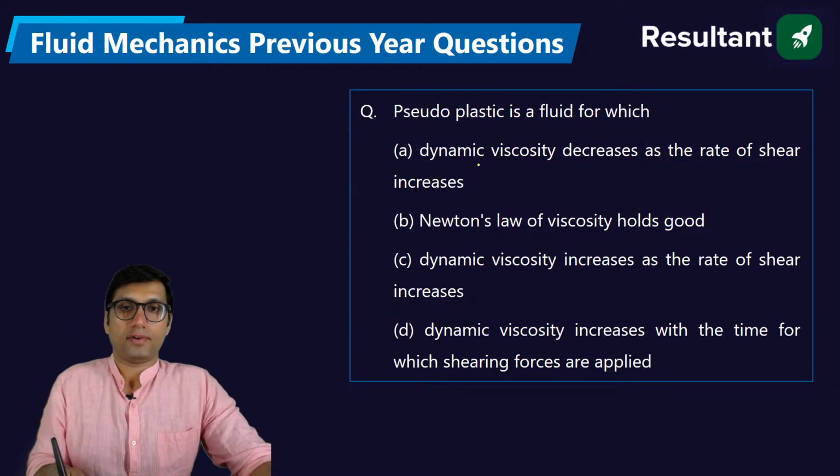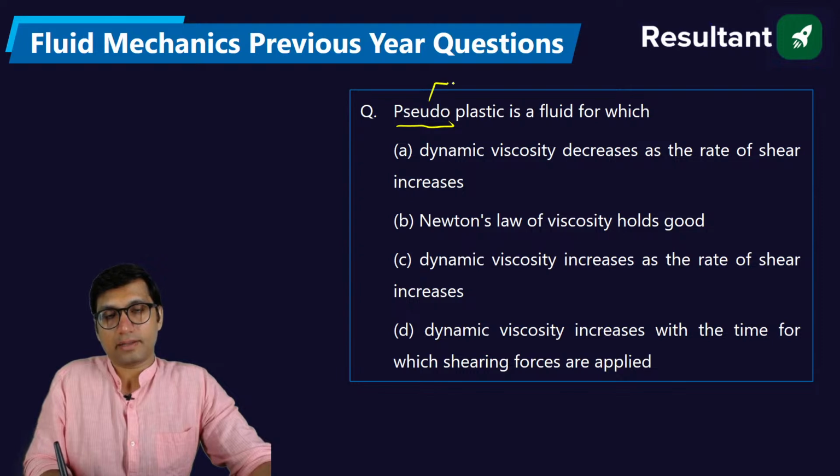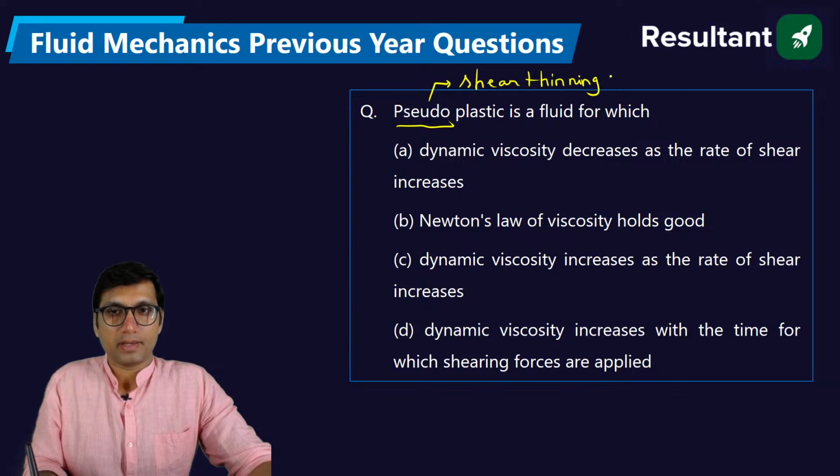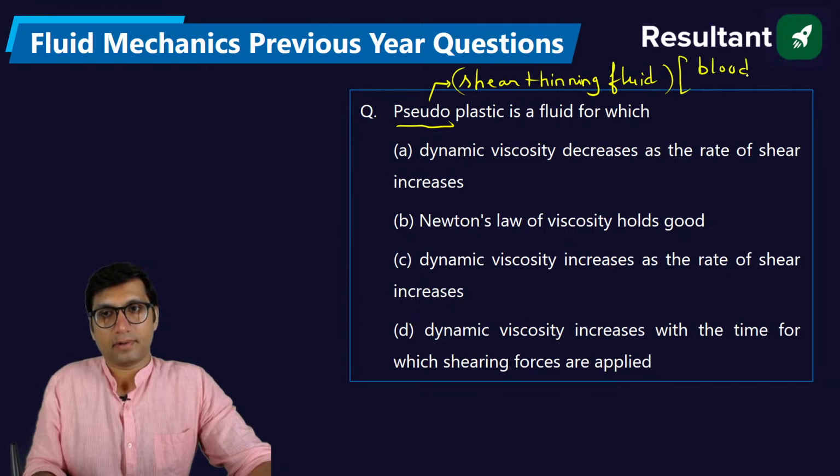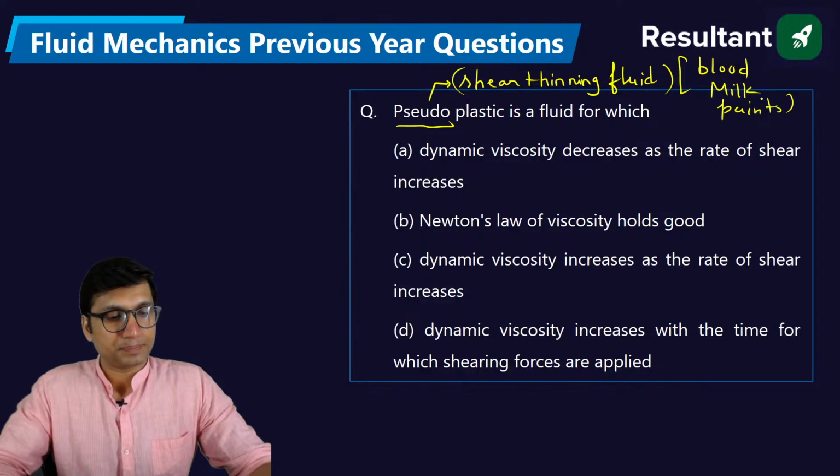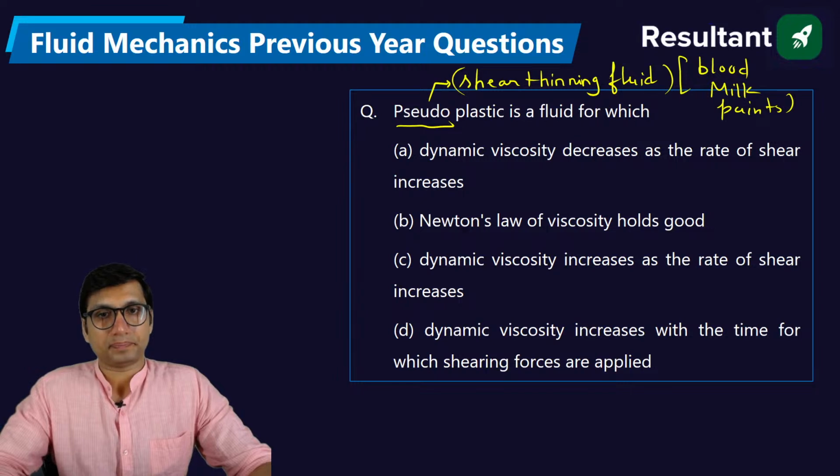Pseudoplastic fluid is also called a shear thinning fluid. So viscosity is definitely going to decrease, right? Examples are blood, milk, and some kinds of paint, which are also pseudoplastic. So definitely the viscosity is going to decrease. Dynamic viscosity decreases as the rate of shear increases.